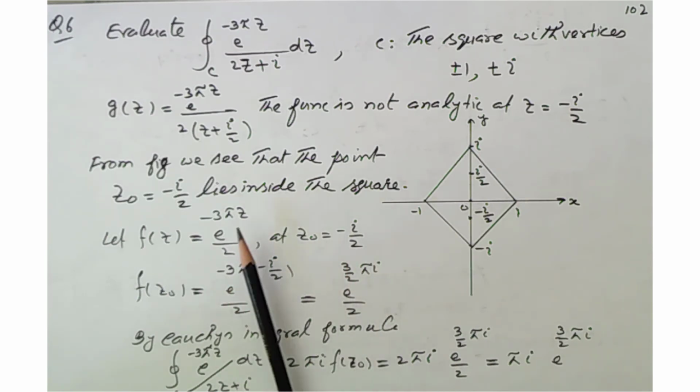Now we put z equal to minus iota by 2, and after simplification this becomes e to the power 3 by 2 pi iota divided by 2. This is the value of f(z naught). Again by the Cauchy integral formula, we put in the value of f(z naught) and simplify, and this becomes pi iota e to the power 3 by 2 pi iota, and this is the answer of this integral.